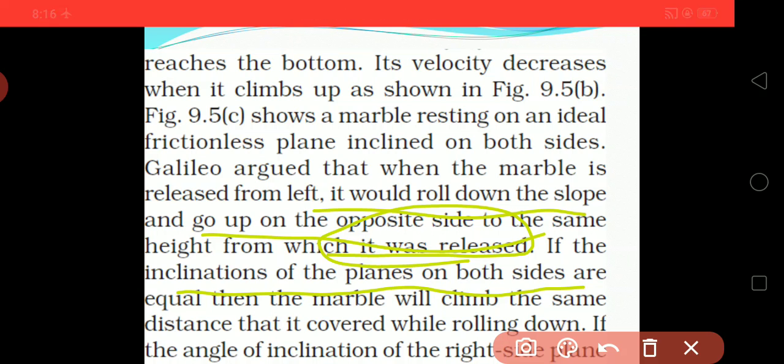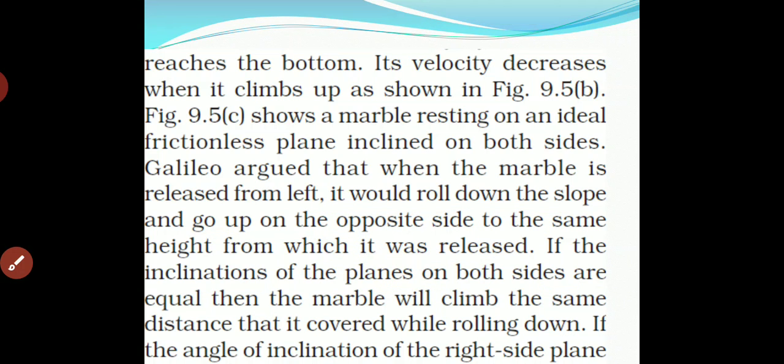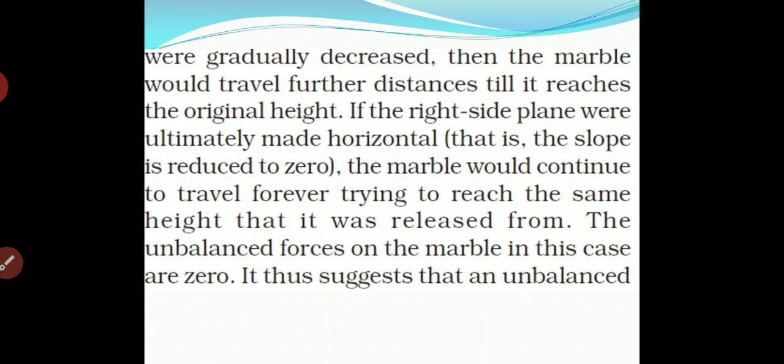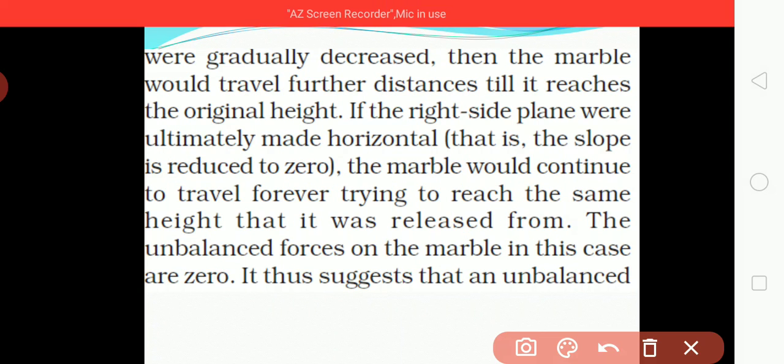Because both of them have the same height, the marble will go from the left hand side inclined plane to the right hand side inclined plane, because both have the same height. Due to which it will reach and climb the other opposite inclined plane. And when the slope gradually decreases, the marble will travel a further distance till it reaches the original height.